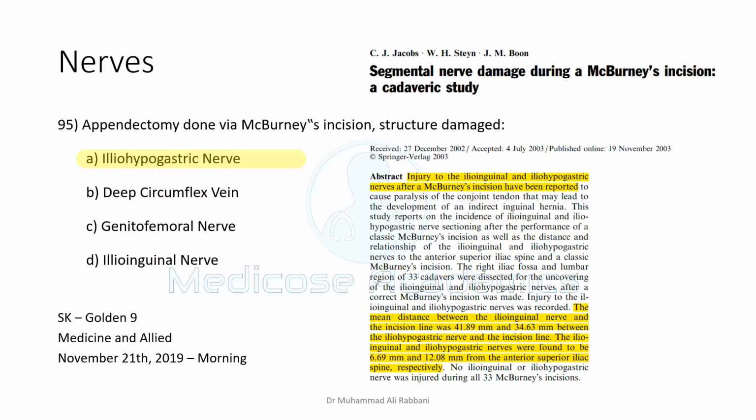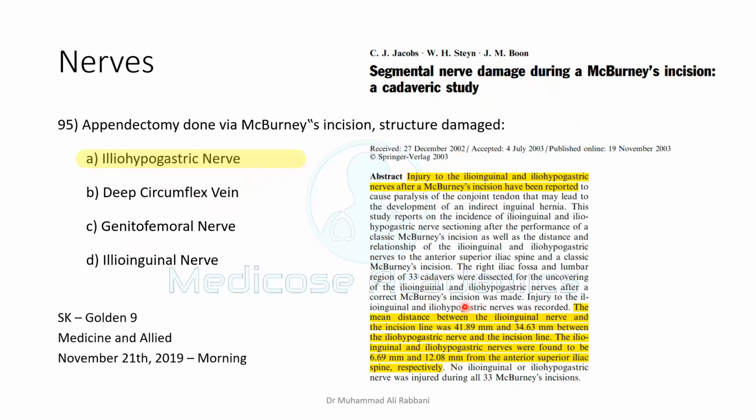So let me explain a little why iliohypogastric is a somewhat preferred answer over ilioinguinal. Actually, the ilioinguinal is a little away from the McBurney's incision as compared to the iliohypogastric. This is a reference of an article; I have given the reference on the top.